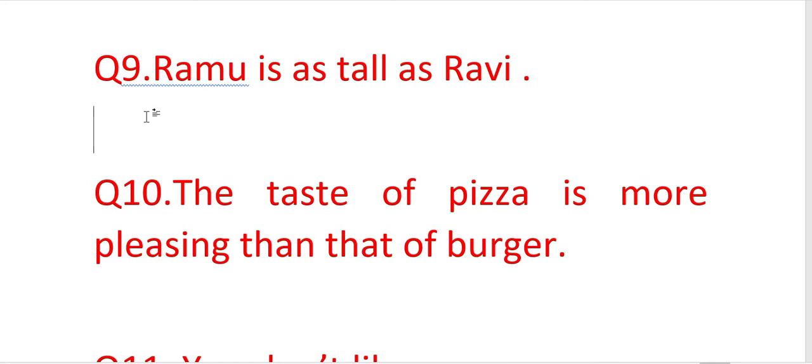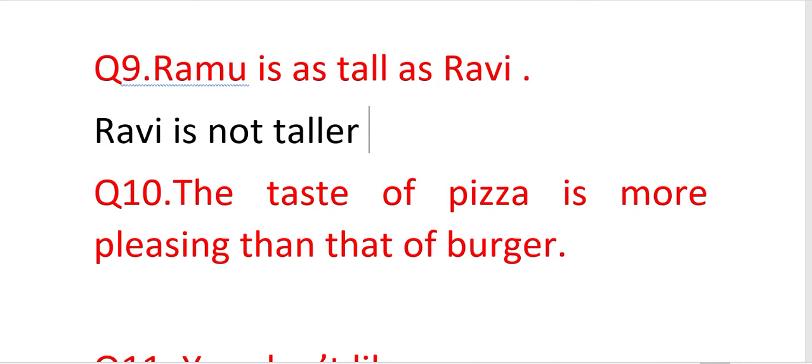So first of all, when we make the answer, we will start from the last part, that is Ravi. Now we will make it negative because the sentence is positive. Ramu is as tall as Ravi.